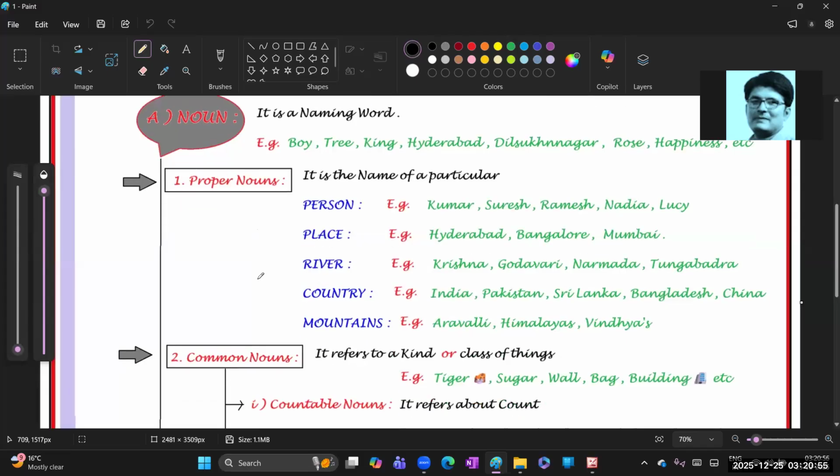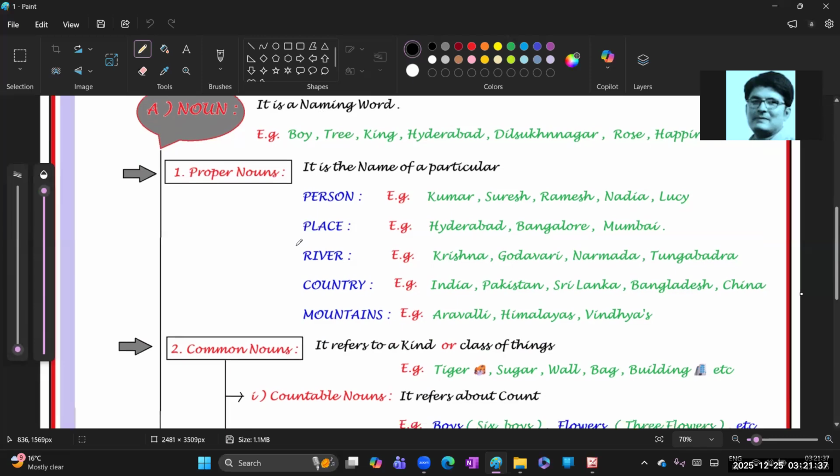Clear? Chalo. So actually, a noun is treated as a naming word, like a boy, a tree, a king, Hyderabad, our native place like Dilsukhnagar, a rose, happiness, or sadness, etcetera. So all these names, naming words, are related to the noun. Clear? So the noun is again classified into how many types?